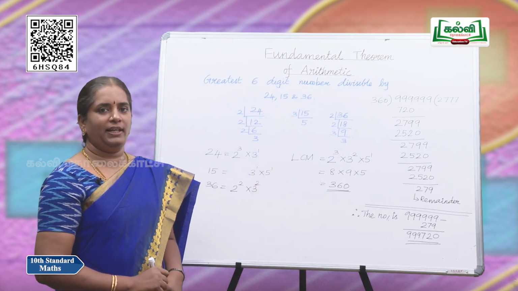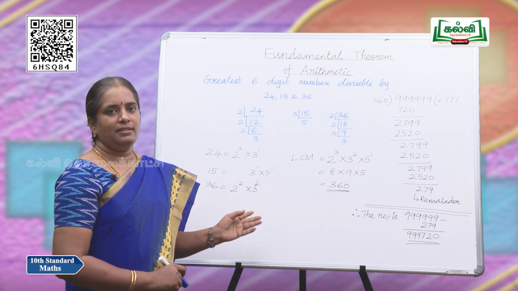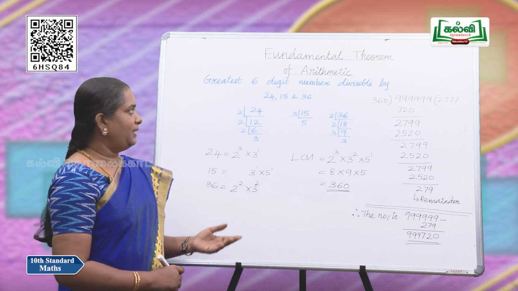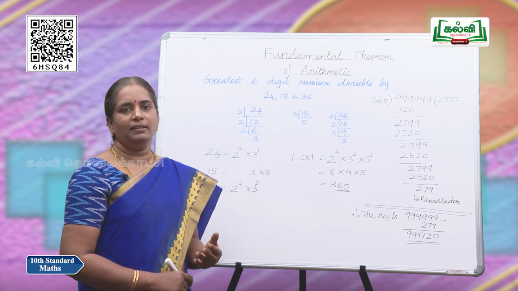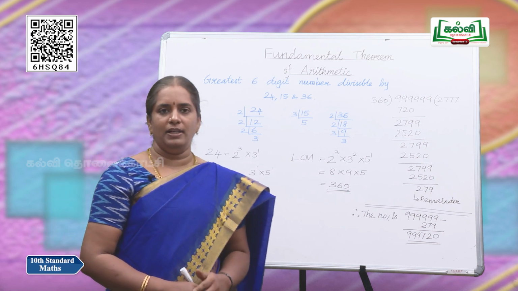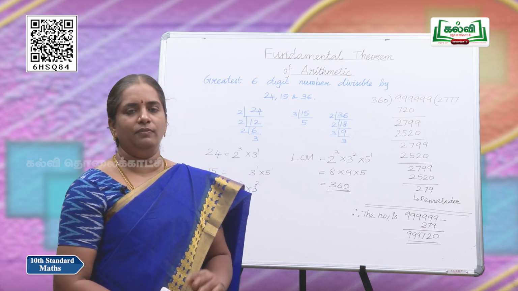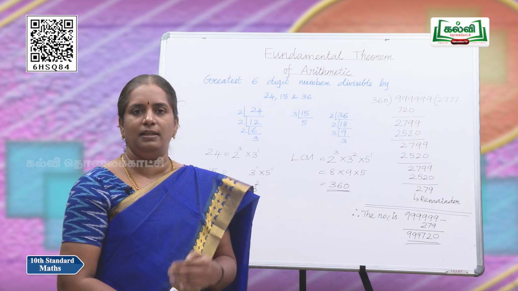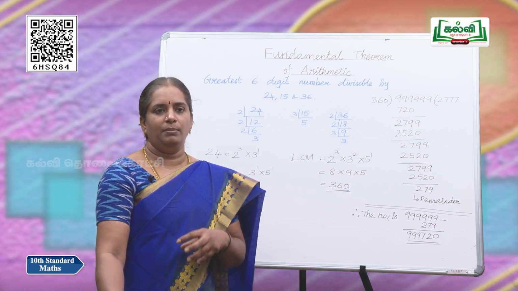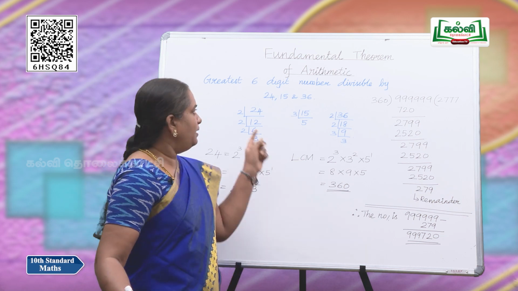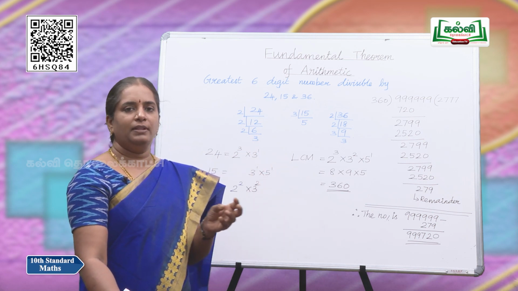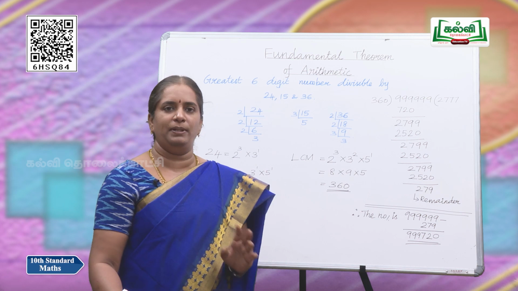Now, we are going to find the largest 6 digit number which is divisible by 24, 15 and 36. First, let us find the number which is divisible by these three numbers. The least number which is divisible by 24, 15 and 36 is nothing but the least common multiple.